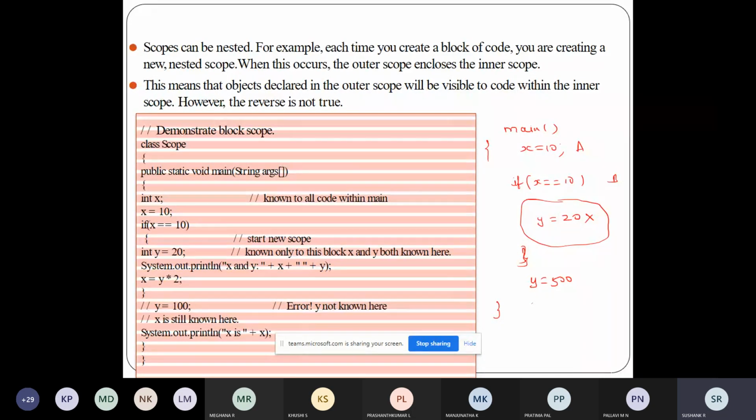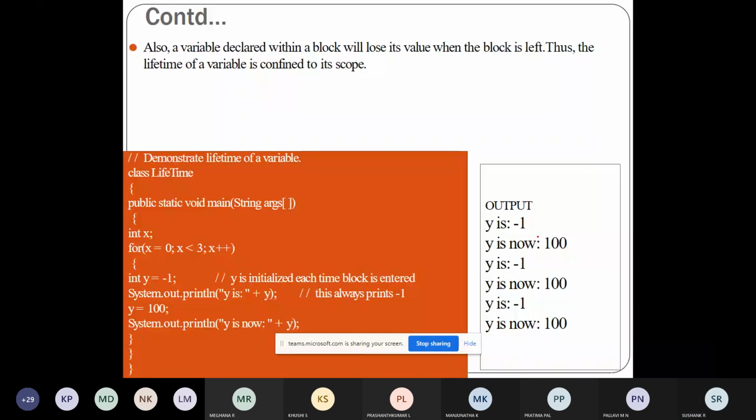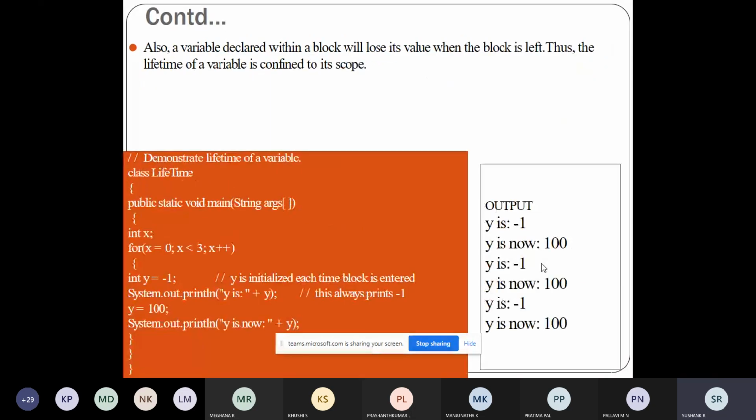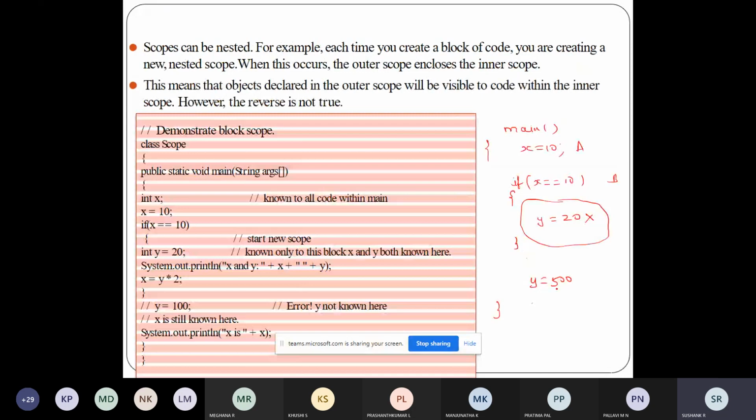The same way here, the variable y is within the if condition x is equal to 10. Outside this block, if I try to access y is equal to 500, or if I try to access the y value, I will get an error. Why?